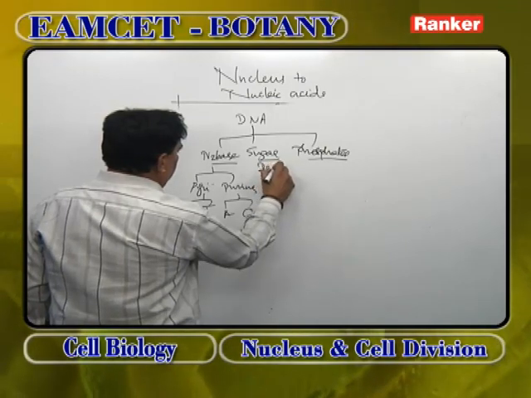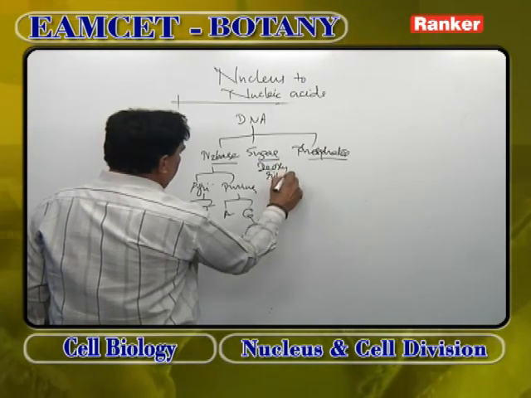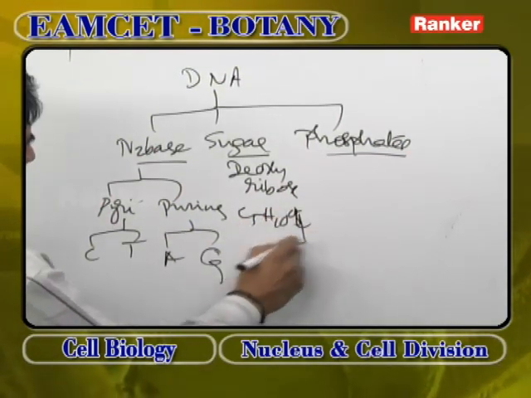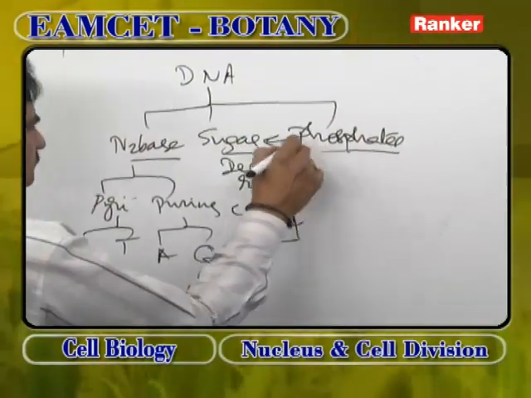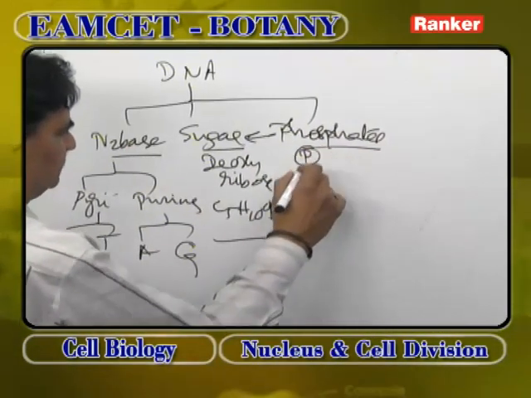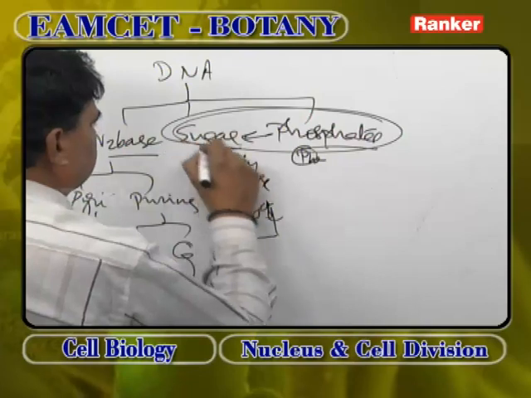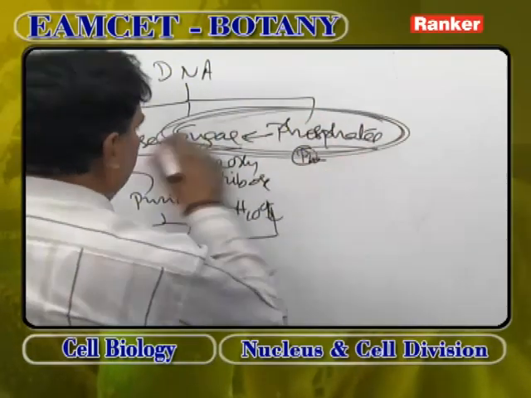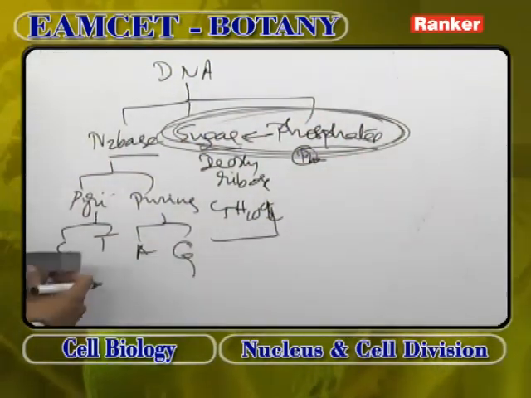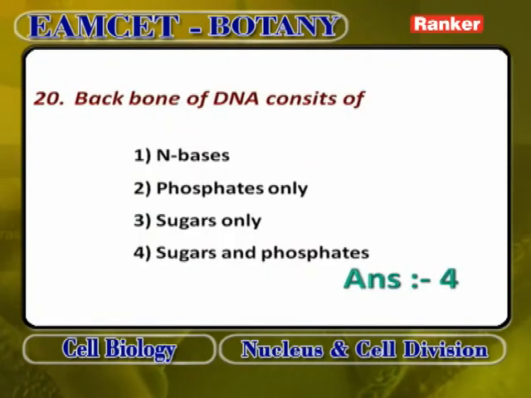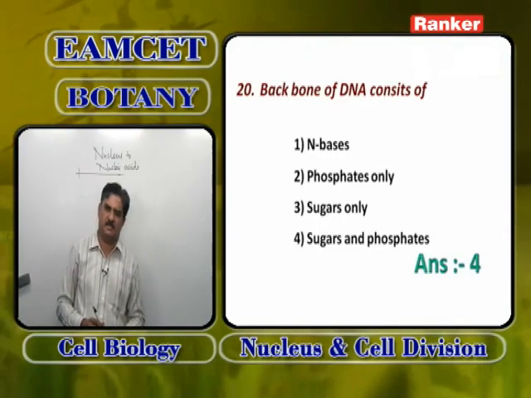Sugar is deoxyribose sugar with C5H10O4. Phosphates are attached to sugar. Phosphoric acid is present as phosphates and attached to sugar. Normally, sugars and phosphates in DNA are regarded as backbones of DNA, and these are connected by phosphodiester bonds.